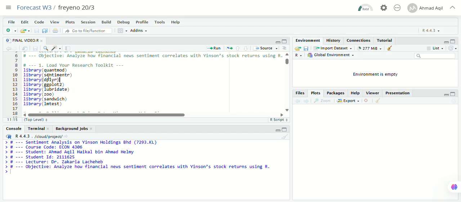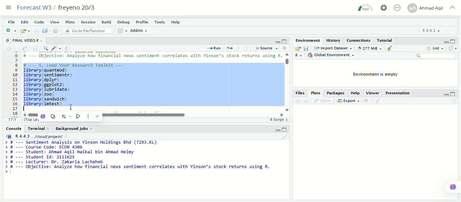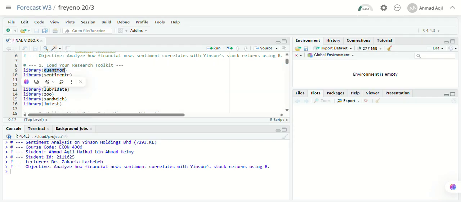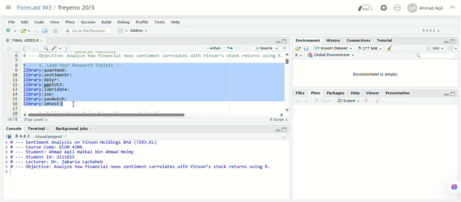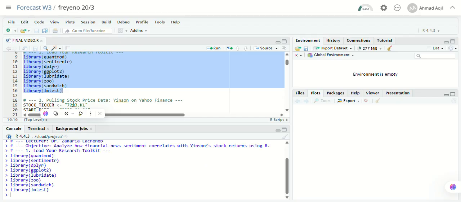First, here, I load the R packages needed for this analysis. Each one support a different task. For example, the quantmod here pull stock data, sentimentr here handle natural language processing, and ggplot help me visualize the pattern. So we just run this here. Alright, everything is successfully loaded. This toolkit transforms the headlines and price data into something we can analyze meaningfully later.